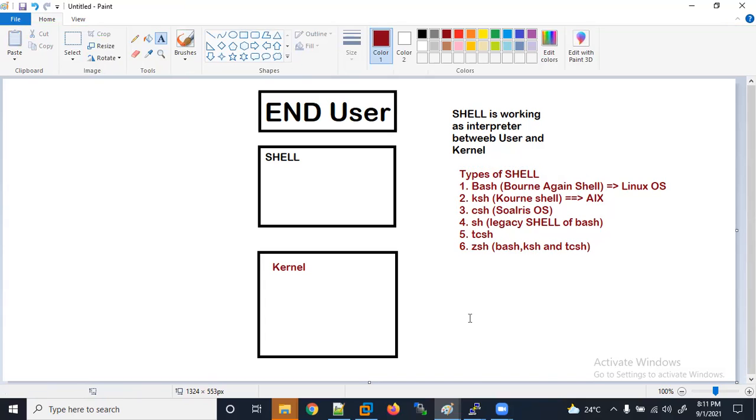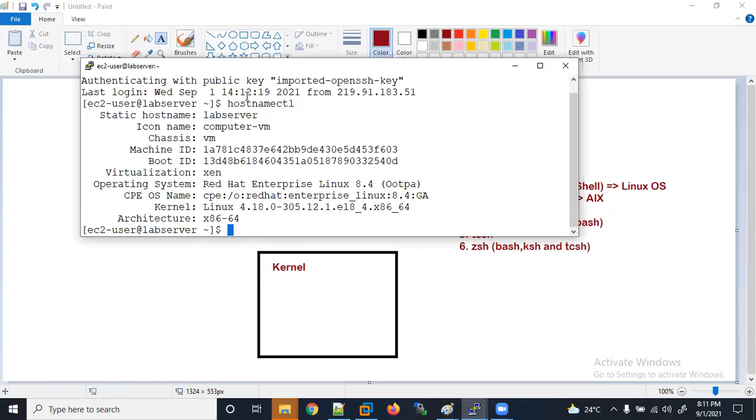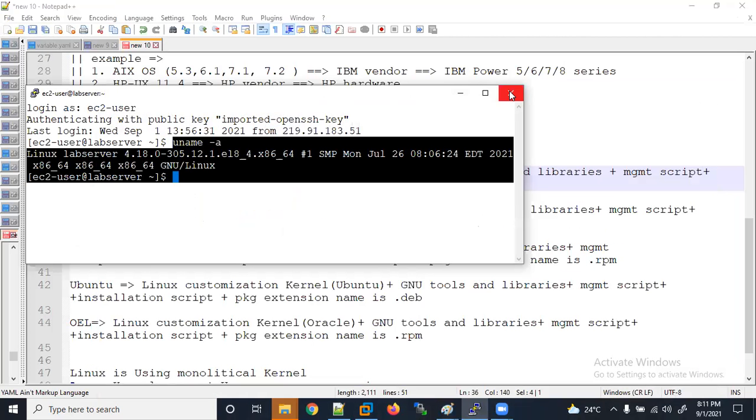I'm using PuTTY right now. This is the PuTTY software. What is the meaning of PuTTY? PuTTY is a kind of software where we can take remote access of the server, like on Windows you use RDP. RDP is also a kind of software working on some protocols, right? With PuTTY, we are using SSH on port number 22. So let me close this.